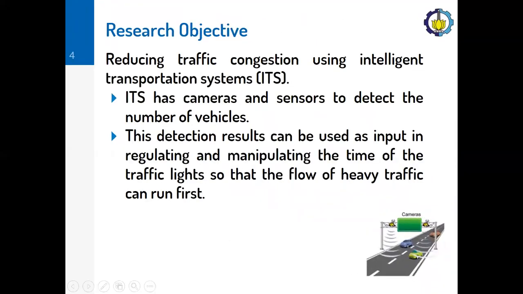Our research objective is reducing traffic congestion using Intelligent Transportation System, or ITS. ITS has cameras and sensors to detect the number of vehicles. These detection results can be used as input in regulating and manipulating the time of traffic lights so that the flow of heavy traffic can run first.